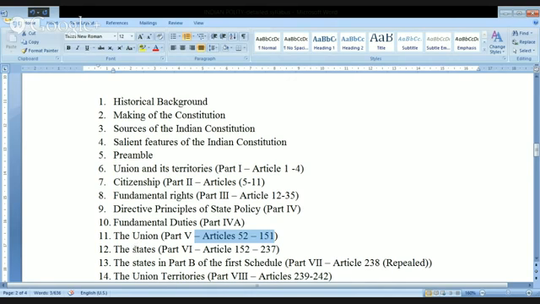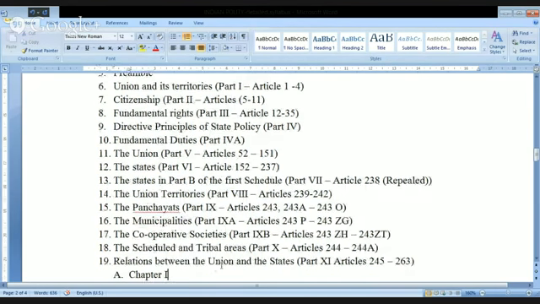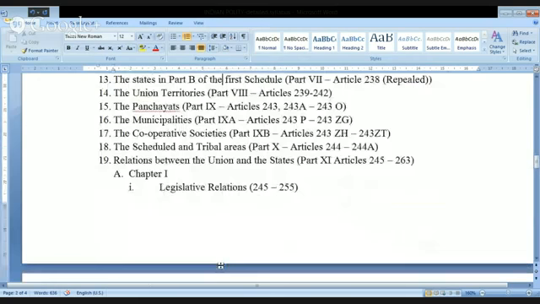Similarly, when it comes to the states, this is the place where we are going to talk about the governor, chief minister, assembly, legislative council, high courts. So many other issues will be coming in this particular area. And next one, if you go to the next line here, I'm just scrolling it up. Just have a look.